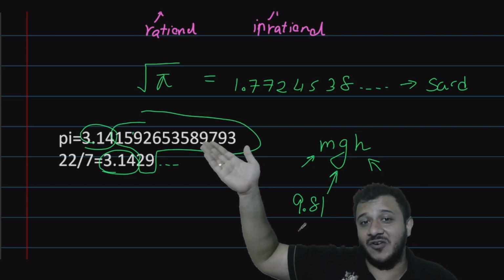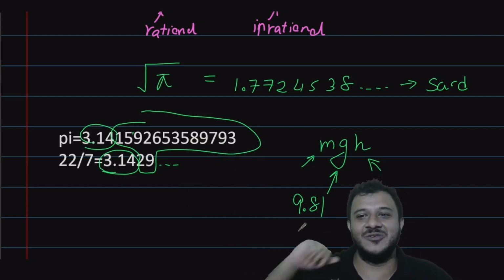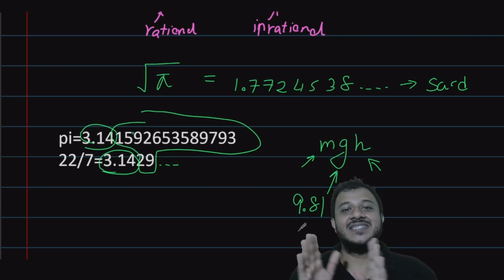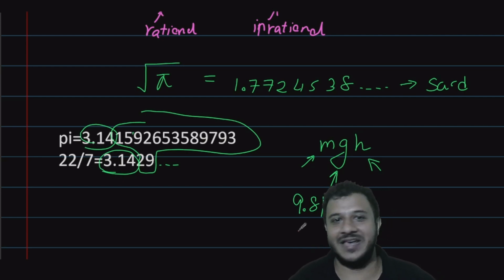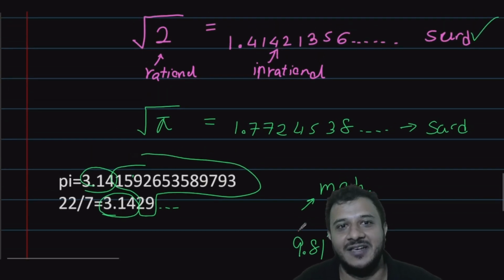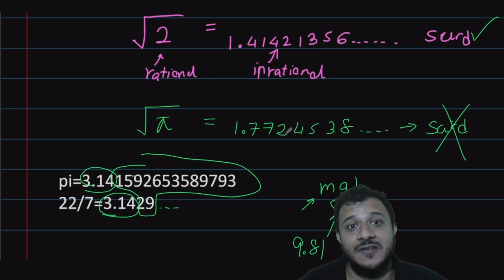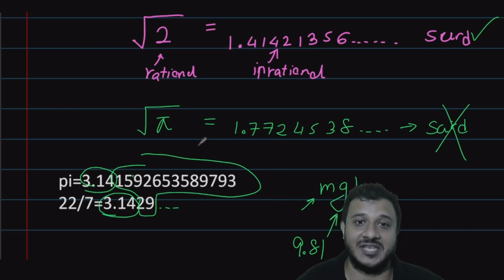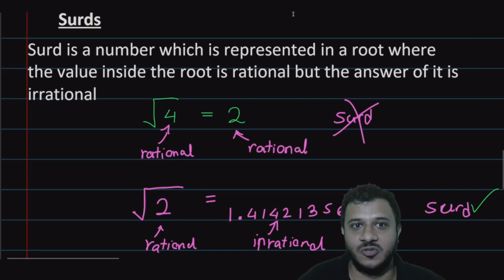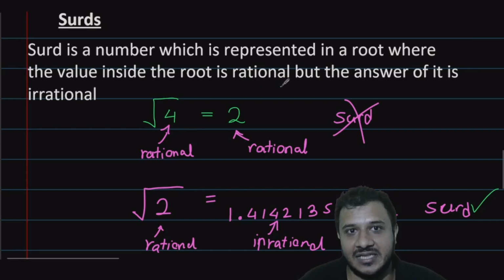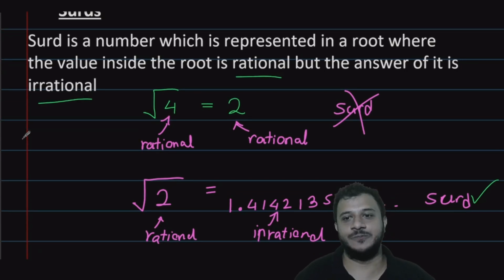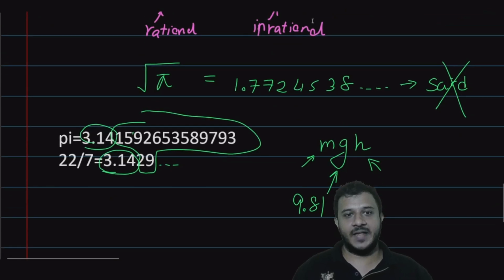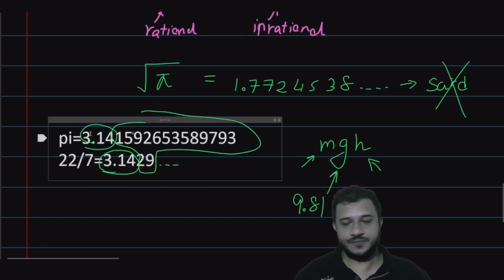Instead of the real value of pi, which is humongous, we just use 22/7. It's just an approximation. Pi is not 22/7. So it is not a surd. Why? Even though the answer is irrational, the value inside the root is also irrational. The value inside the root should be rational, but the answer should be irrational in a surd. Does that make sense? Yeah. So that is the main idea about surds.